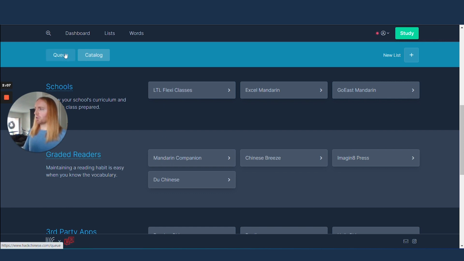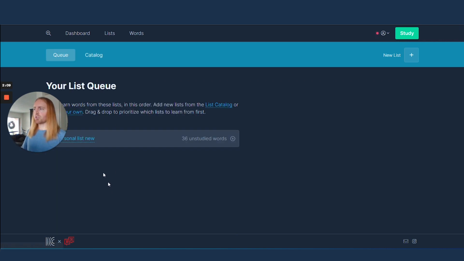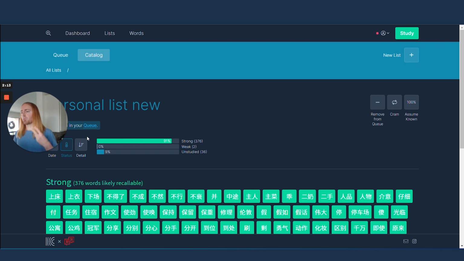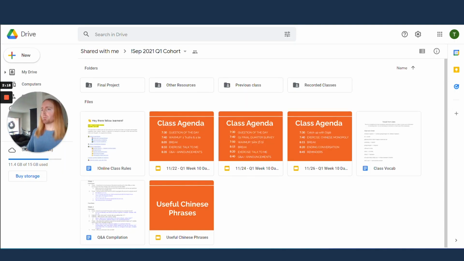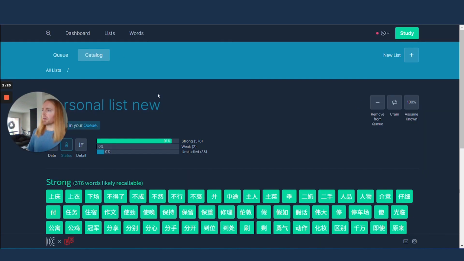I also like to use, you can make a personal list. So if I see a word on TV, if I see a word when I'm reading, or I can show you in the Google Drive for Excel Mandarin, they do have a class vocab sheet. So if we covered a new word in class, they put it in the class vocab. I can add those words to my list too. So make good use of this personal list.